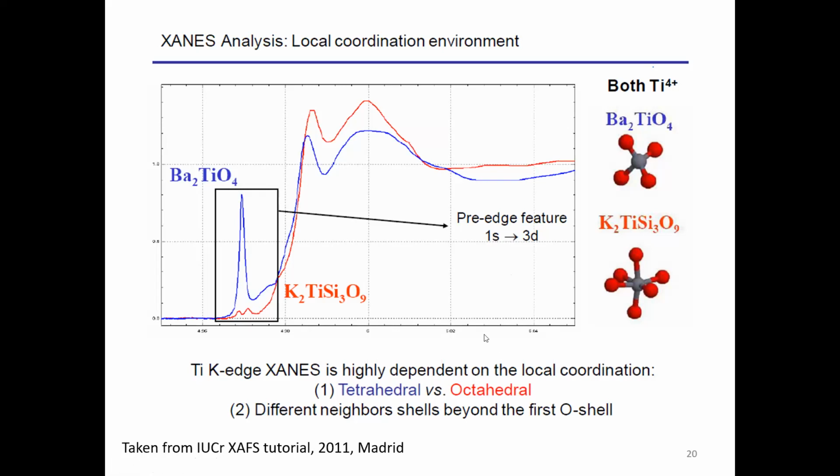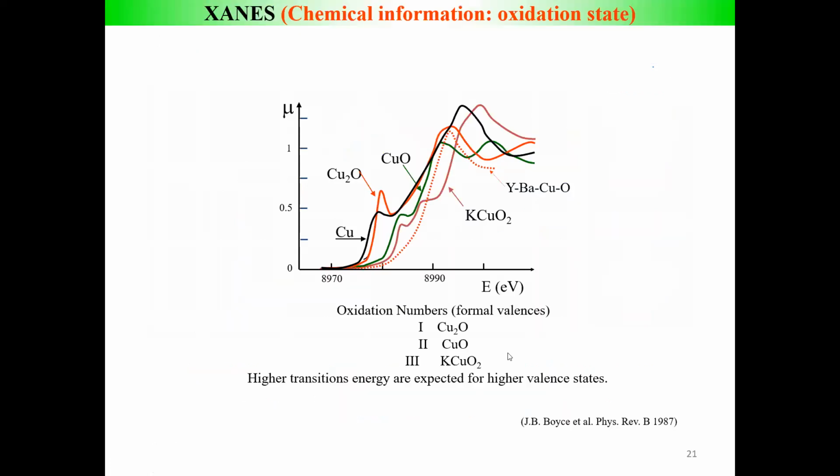So this is another example of the oxidation state, and here you can see that due to different oxidation states of the copper, there is a shift in the spectra. From this spectra, by fitting, we can also find out the percentage composition of different valence states. The only thing that we need is the standards. For example, if you have standards of +1, +2, +3, then I have to know in your unknown compound what is the percentage of +1 or +2.